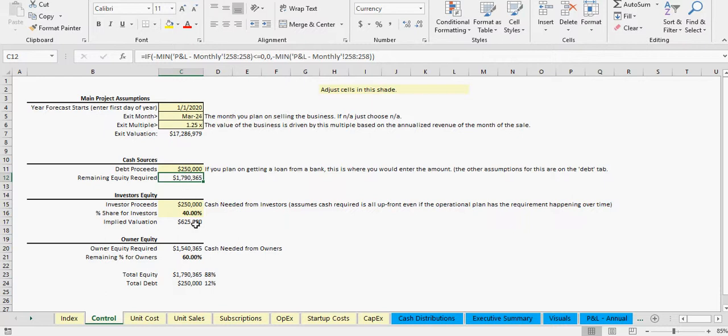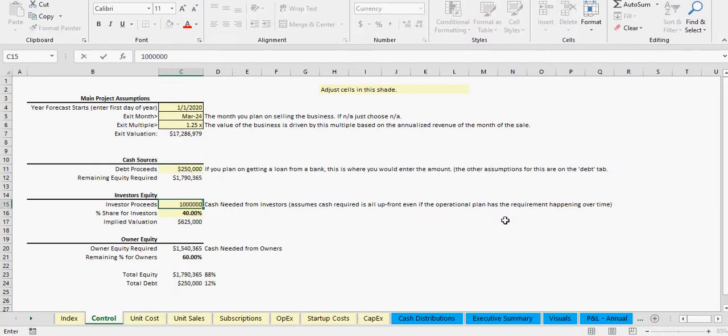So either you're going to have to put it all up, or if you can find investors, they can invest some, and then you'll have to put up the rest. So this solves for all that. All you have to do is put in the numbers here. Let's say the investors do 1 million. Now you'll have to bring in less yourself. You see that's 1.4, but if we put in 1 million for investors, you only need barely any, 40,000. Let's put this down. Let's say 750,000. And now 540. And then you can determine the percentage of the company you're going to give up for that investment here, and that gives you an implied valuation.